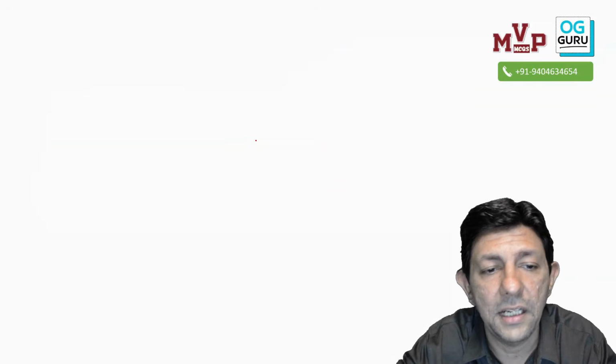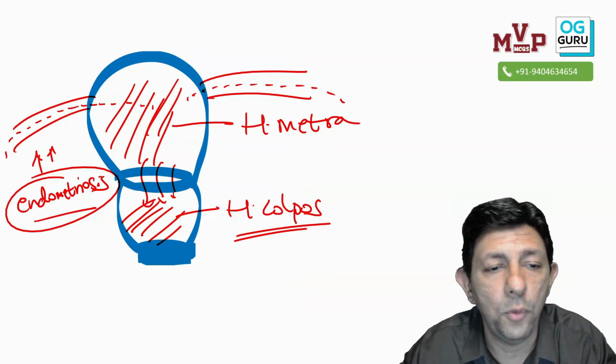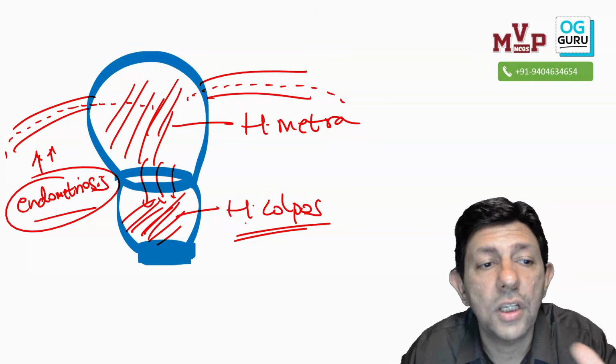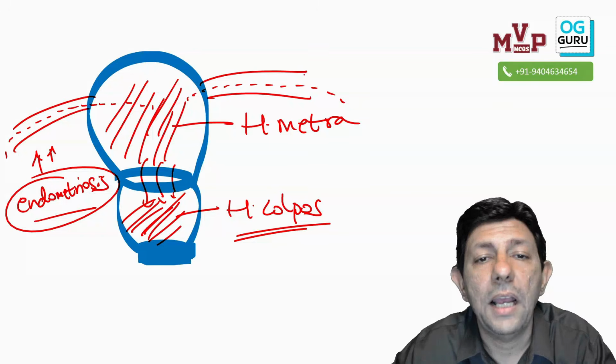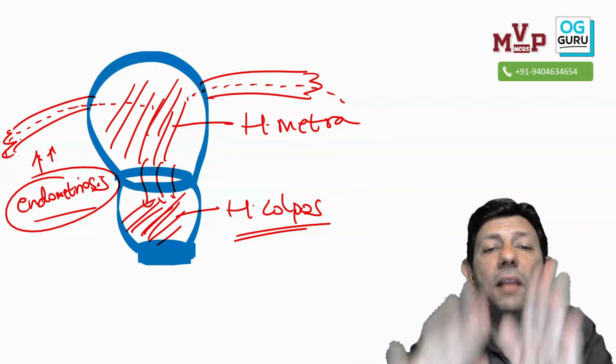First blood collects in the vagina, hematocolpos, which can give rise to urinary retention episodes. With hematometra and backflow, the blood can enter the pelvis.